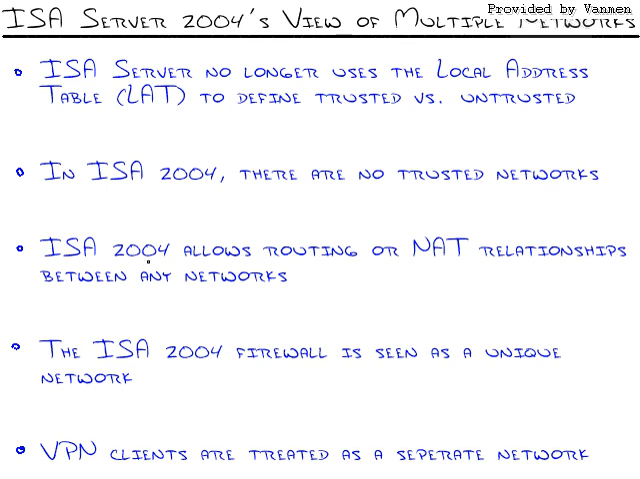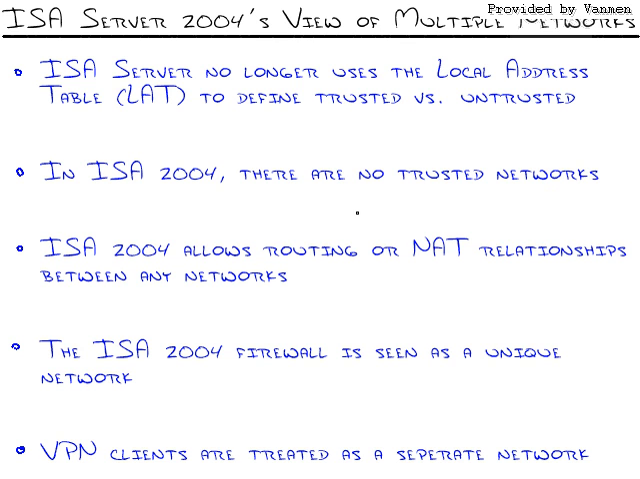So ISA Server 2004, look at this, allows routing or NAT relationships between any network that you want. I could route from my internal network to the internet without changing any addresses through NAT just fine by defining a routing relationship. I can route from the DMZ to my internal clients. I could route from one of many different networks that ISA Server manages to another through the ISA Server. Furthermore, I can define NAT relationships between trusted networks, something that was not possible in ISA Server 2000.